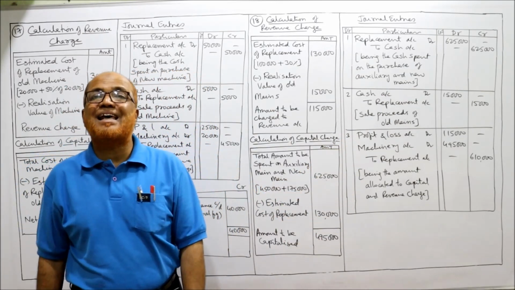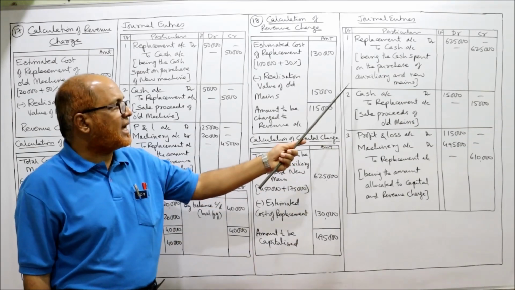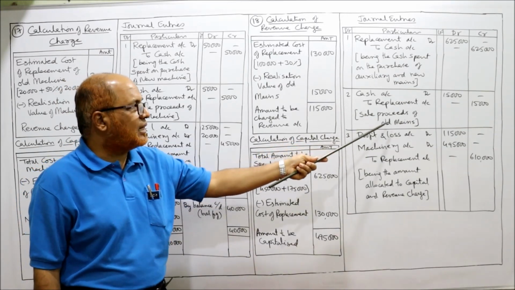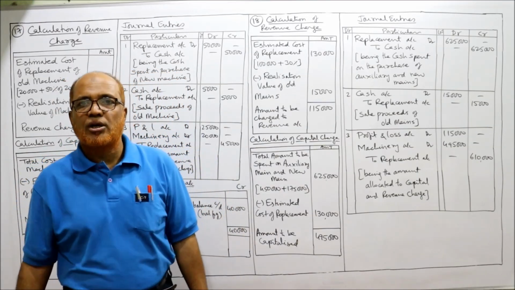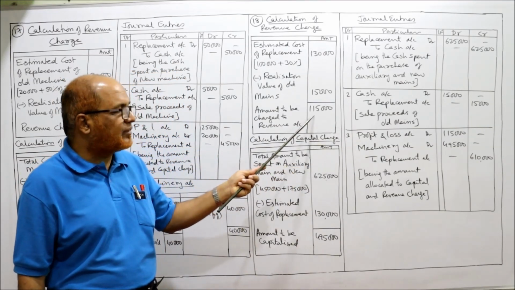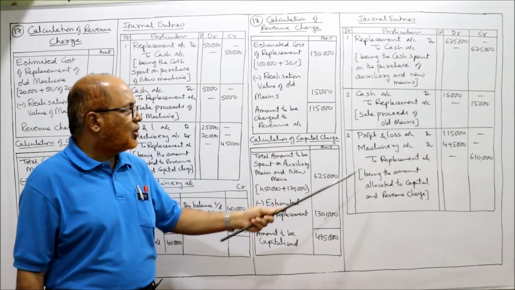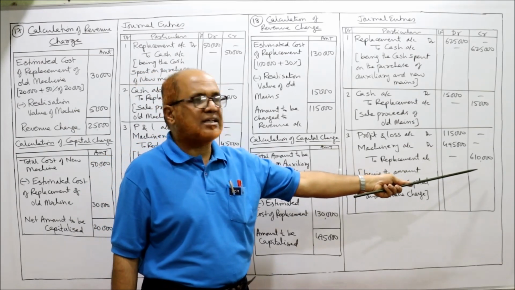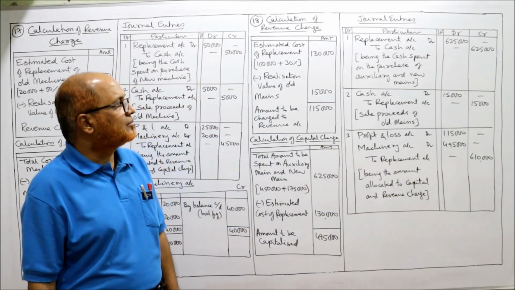Second entry regarding sale proceed of the old main. So sale proceed, cash account debit to replacement account. Sale proceeds of the old main 15,000. Now we have to charge profit and loss account debit 1,15,000. Now machinery account debit 4,95,000. To replacement account 6,10,000. Add up these two, you will get 6,10,000.